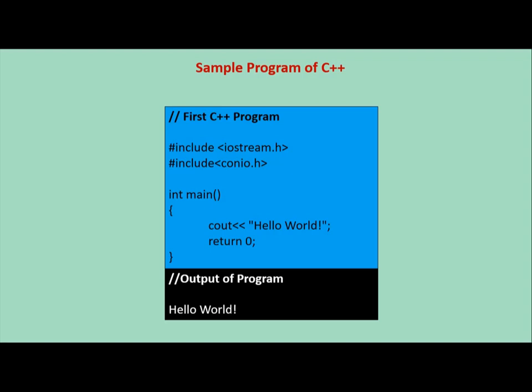Second, third statement, int main. Here the main function has return type as an integer because in C++ every program returns an integer value. So instead of writing void main you have to write int main, and instead of writing getch you have to write return 0. For displaying hello world you have to use the statement cout, the operator, and then hello world. In double quotes, whatever you have entered will appear on the output screen.